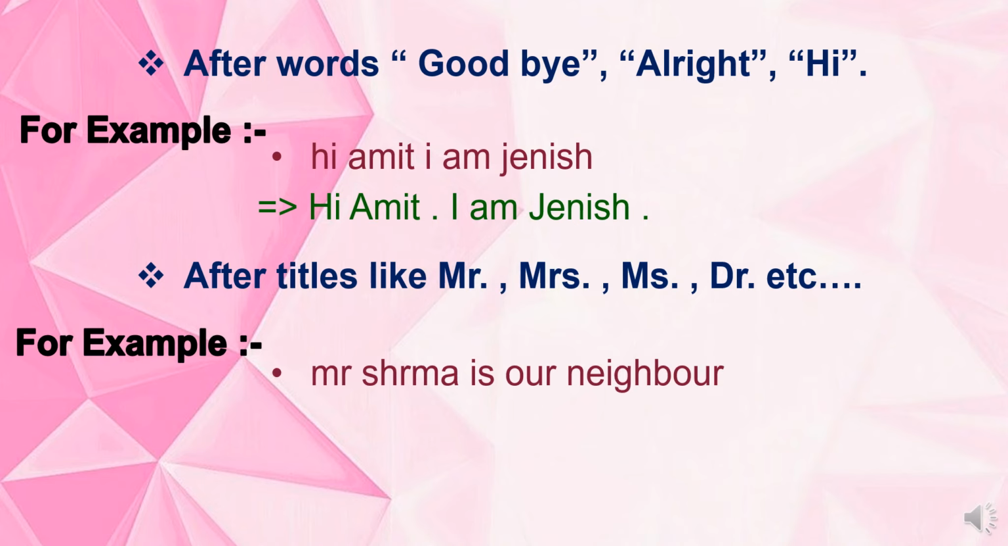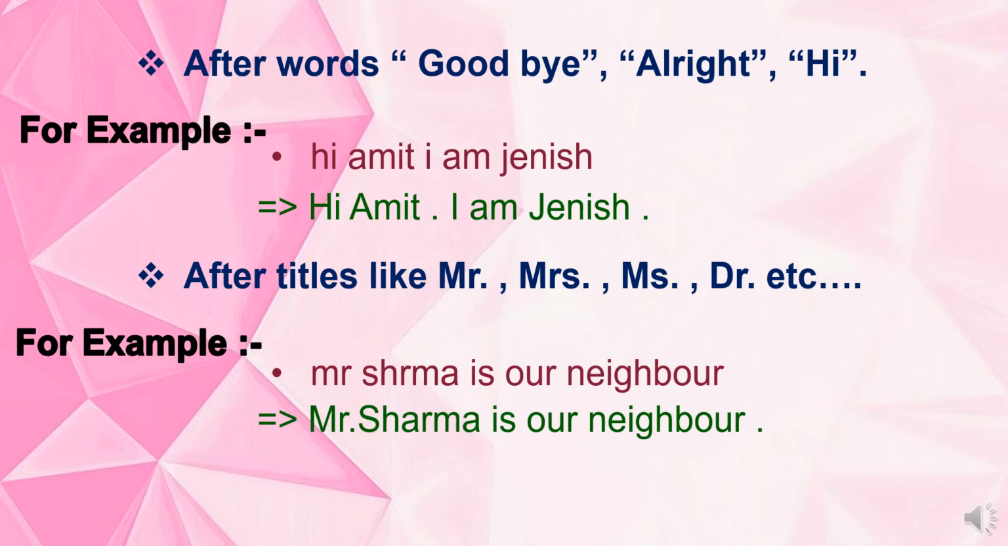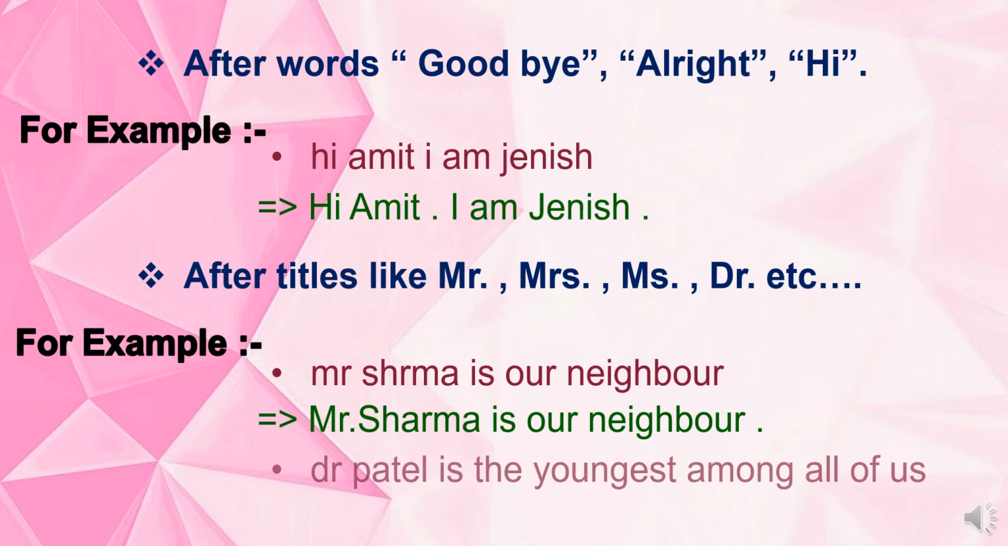Mr. Sharma is our neighbor. So here in Mr. we will write M as the first letter capital and then put a full stop. Sharma is the proper name of a particular person. It is a surname. So we will write S as a capital letter and then put a full stop. So what will be the answer? Mr. Sharma is our neighbor. So these changes we have done with capital letters and full stops. So now this sentence is fully punctuated, right?